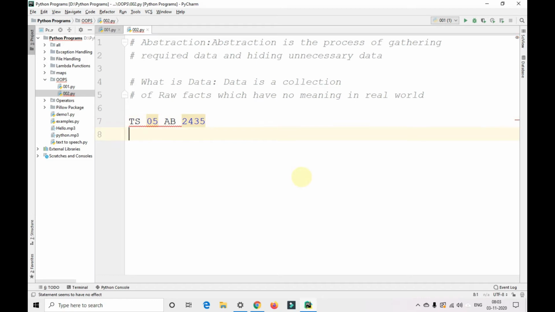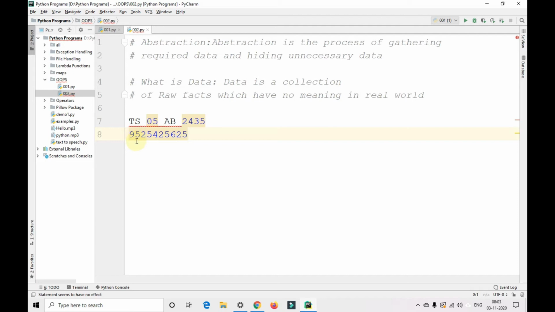For example, if I give 24 here, it might be a person's age or any person's data or anything like that. If I give a number like 952542532625, this is someone's mobile number, according to Indians.